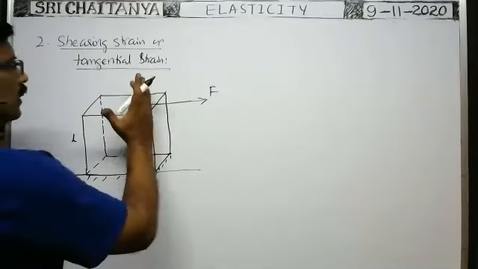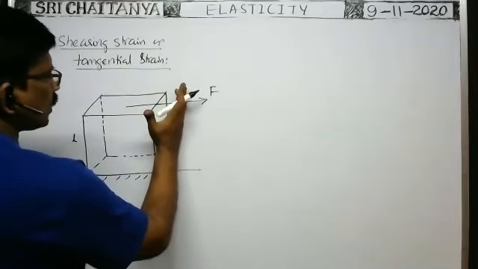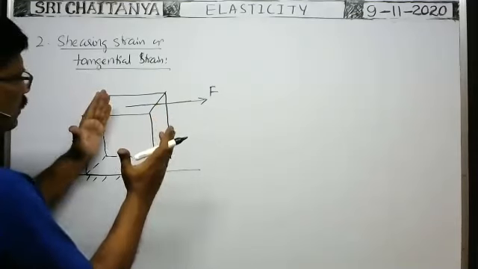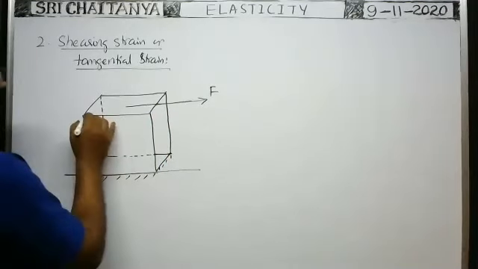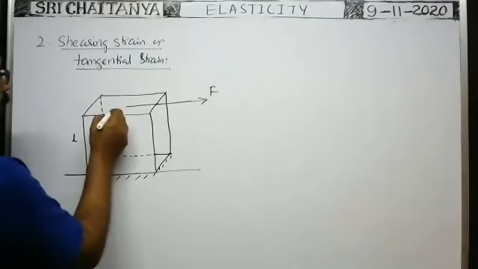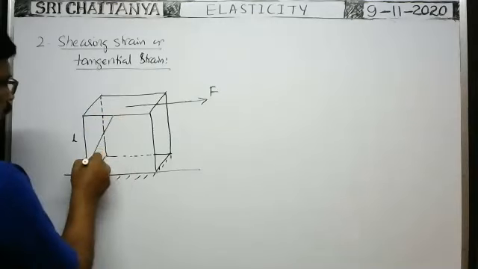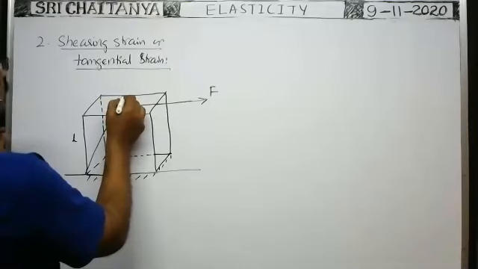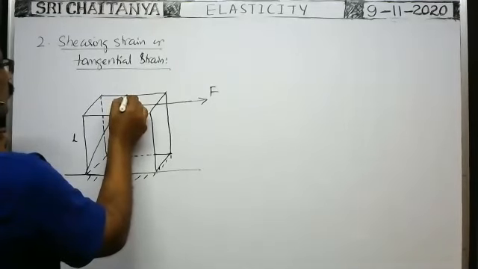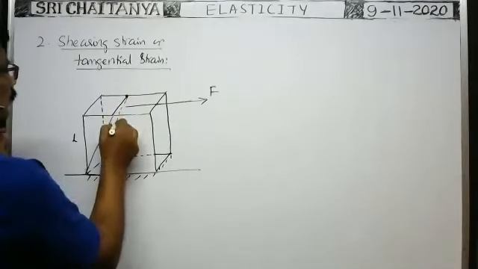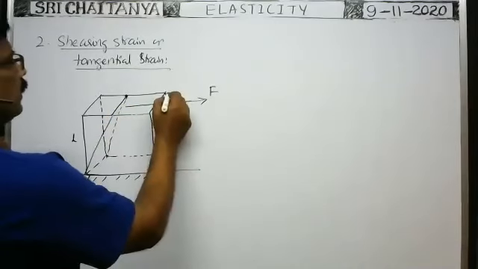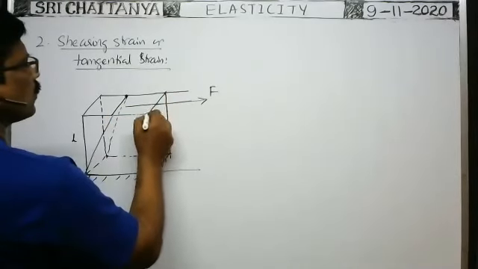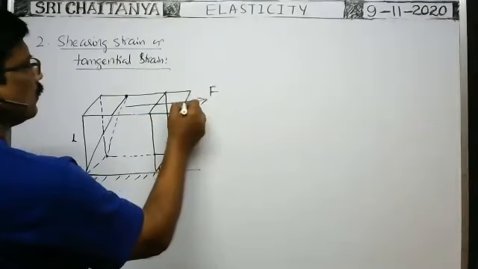Suppose this vertical face displaces like this, so that it comes to occupy this position. This side comes to this position, and similarly here also.